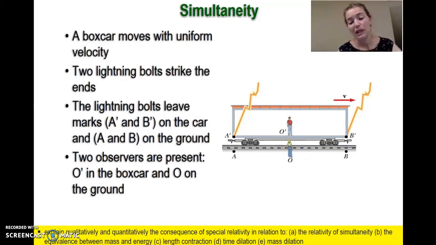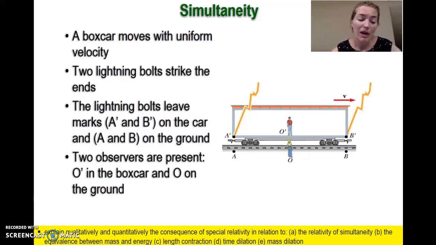And the concept is really, can one event happen and two observers see that event, two observers in different reference frames, and can they agree that the event happened at the same time, or was a simultaneous event and occurred at one time? And the answer is no, not necessarily.